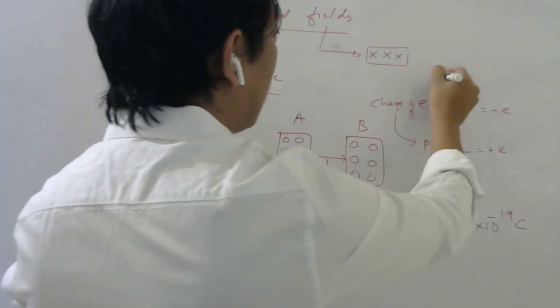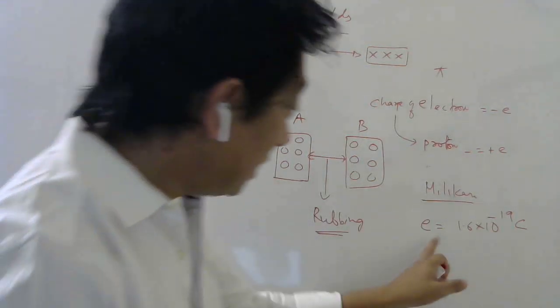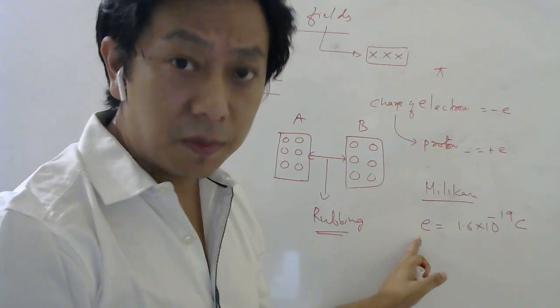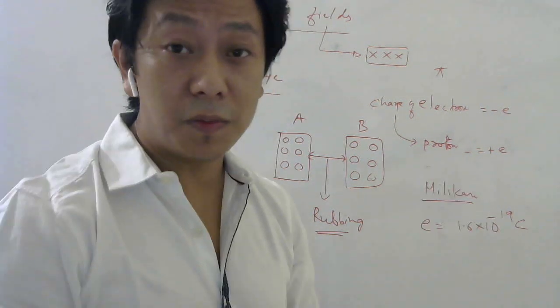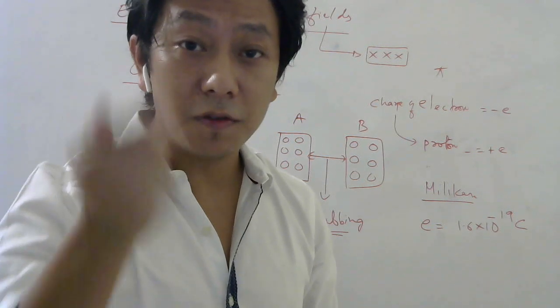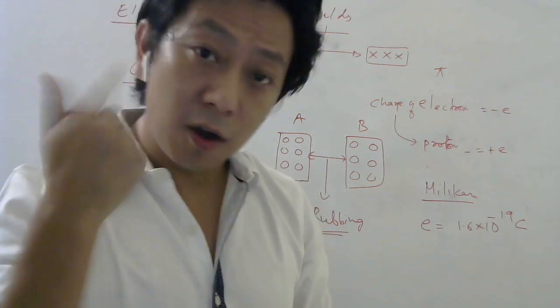Just like pi is a number, e in this chapter will represent a number which is 1.6 into 10 power minus 19 coulomb. It will represent the size of the charge of electron or proton. The sign you have to remember yourself.